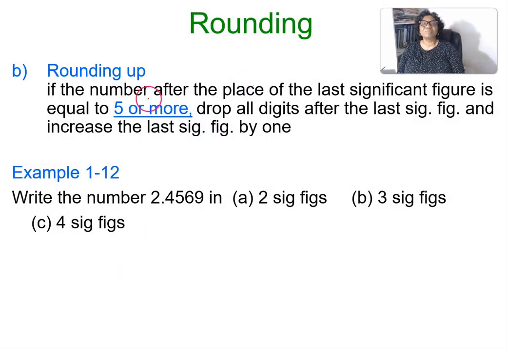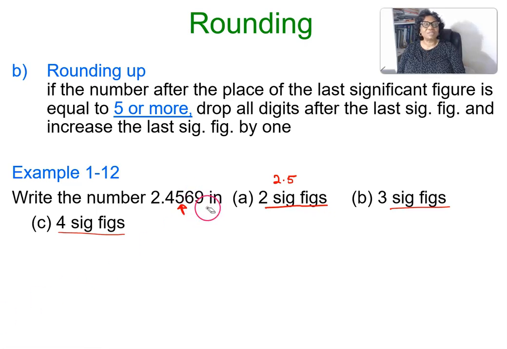Let's round up. If the number after the place of the last significant digit is equal to 5 or more, drop all digits after the last significant figure and increase the last significant figure by 1. For example, we want to round this number to 2, 3, and 4 significant figures. For 2 significant figures, we'll look at this. You see, it is above 5. Convert it to 1 and add it here, so your number will be 2.5.